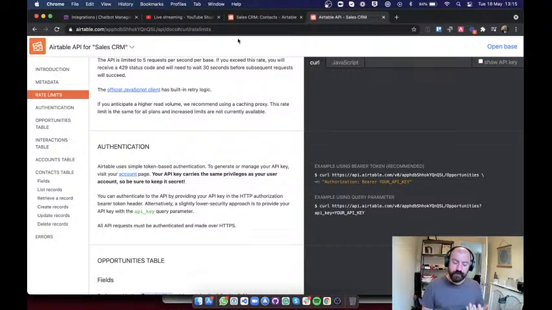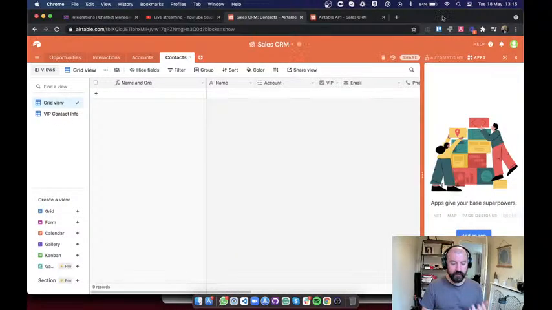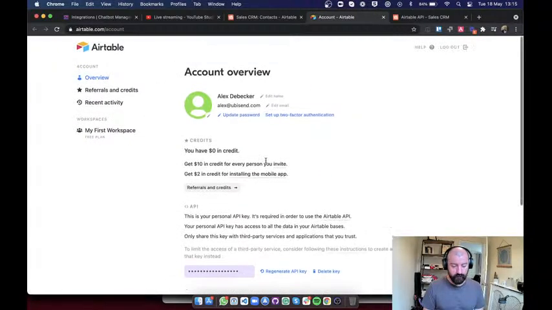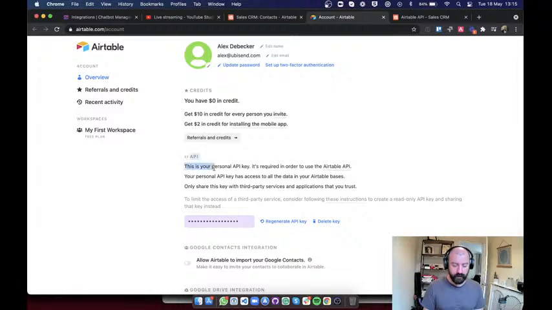Our API key is super simple to find. Again, that's something that's specific to your account. So if I go back to my platform and go into my little account in the top right, this is typically where you'll find stuff like that, and I do accounts. Here, on my account overview, you'll see that I have an API key. It's required in order to create an API connection within Airtable. It's a personal API key, and as you can see, I can regenerate it whenever I want. That's really good because that means I can show it to all of you. This is the typical thing you don't want to show people, but here I can just show it, and at the end of the session, I'll delete it and regenerate it.